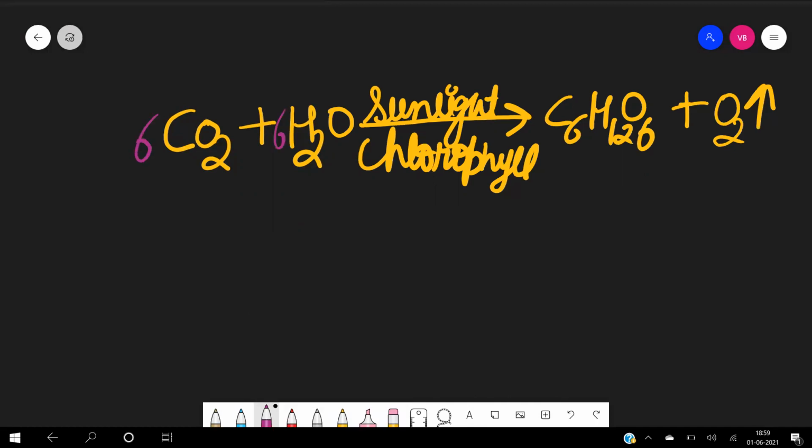In examination, whenever it is asked, you have to write this equation where the number of carbon will be 6, the number of hydrogen will be 12, and the number of oxygen will be 6 times 2, that is 12, plus 6, 18. So this is the balanced equation of photosynthesis.